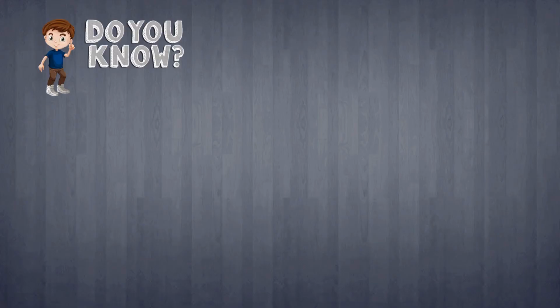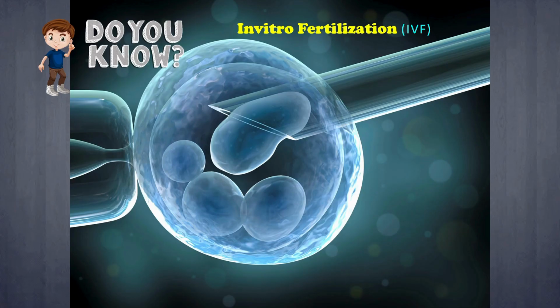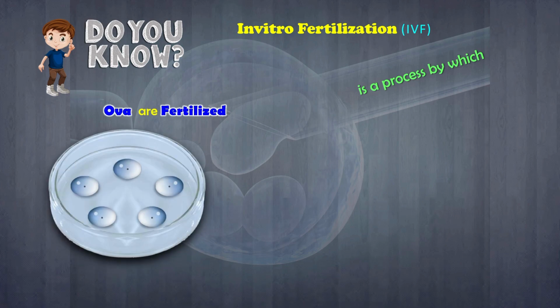Do you know how in vitro fertilization, or IVF, works? IVF is a special scientific method that helps couples who are unable to have a baby naturally. It involves bringing the egg and sperm together outside the female body in a controlled laboratory setting.